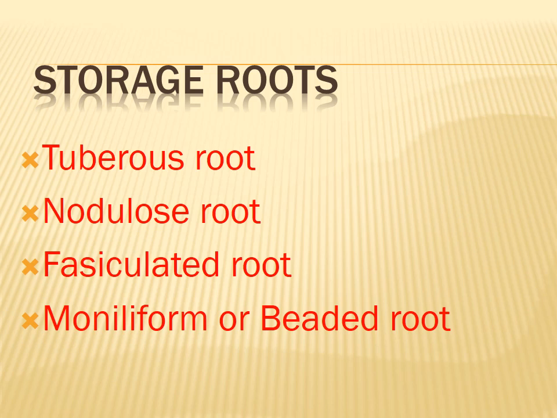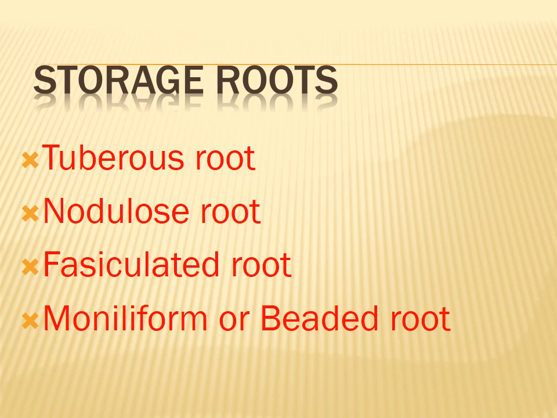Asparagus is an example for the fasciculated root. Again, asparagus plant is an example for the fasciculated root. Can you remember it? What is the example for fasciculated root? Try to answer it. Yes, very good. Asparagus root is an example for the fasciculated root.